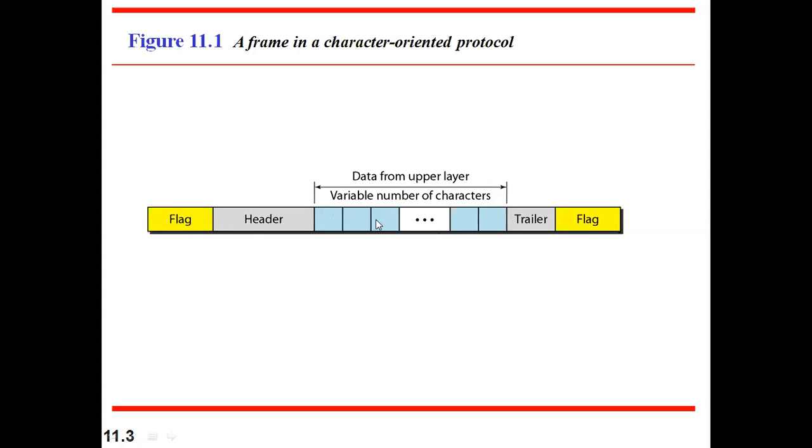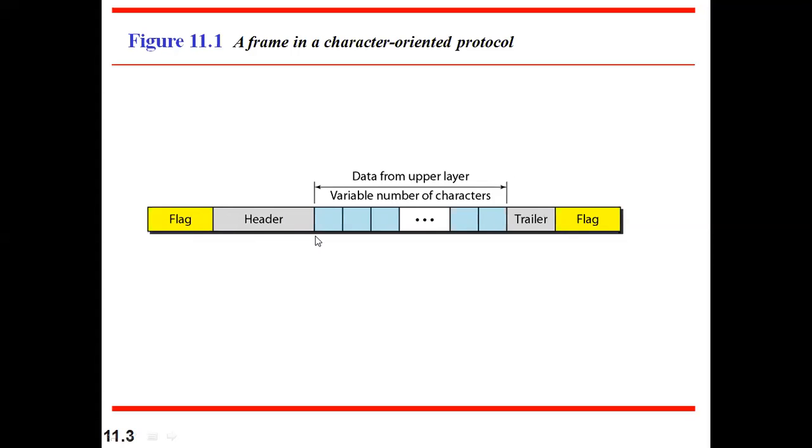Otherwise, if I have some MNOPQ here and ABCD here, then there is no problem. First the flag will be read, ABCDEFGH, then the header information, then the content will be read, and then the trailer will be there. Then the flag will come across ABCD, then ABCD of this end flag, and this will get matched. Then the frame will get closed. That is when the data bits and the flag bits are different.